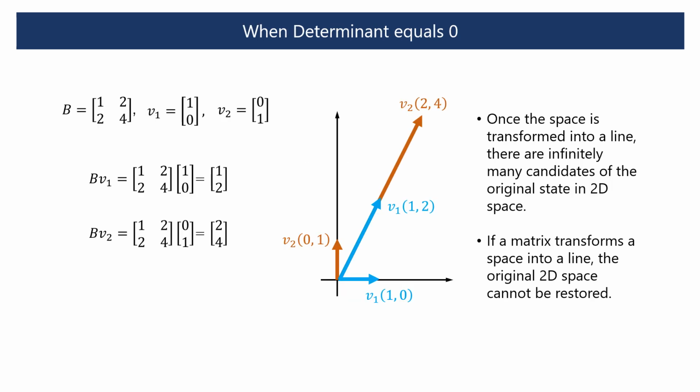For instance, if we take the earlier matrix B and transform V1 and V2, the transformed space will become a line. Once the space is transformed into a line, there are infinitely many candidates for the original state of the space in the two-dimensional space. So, if a matrix transforms a space into a line, the original two-dimensional space cannot be restored.